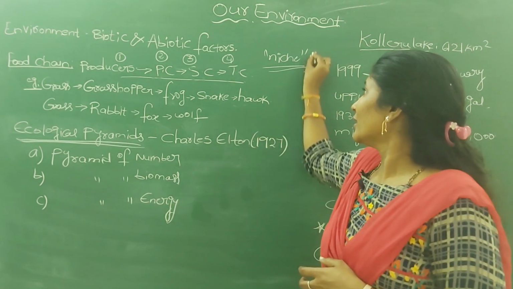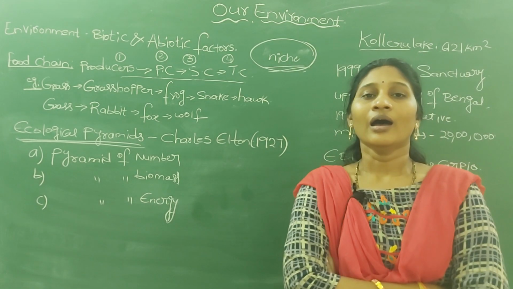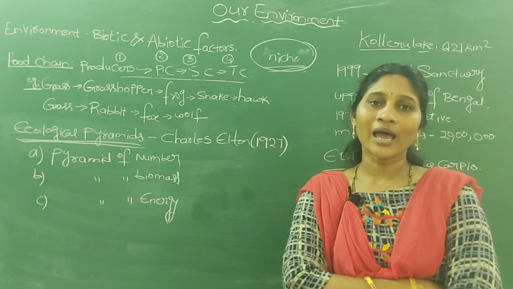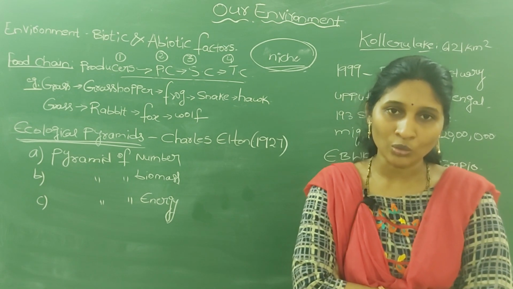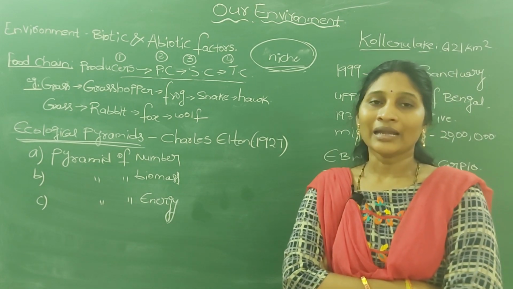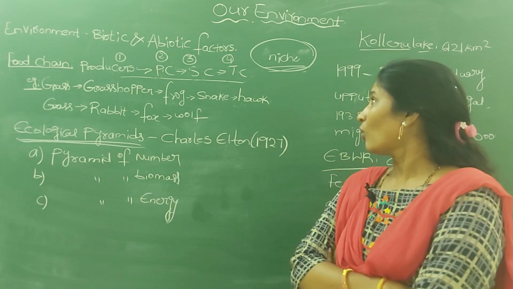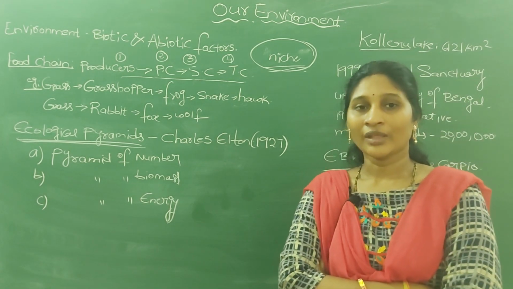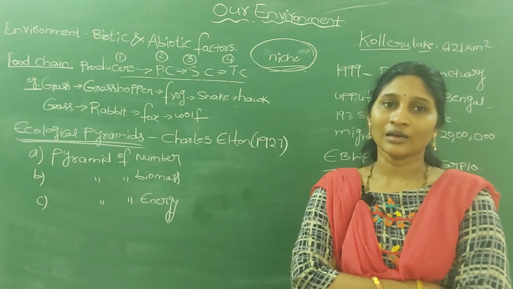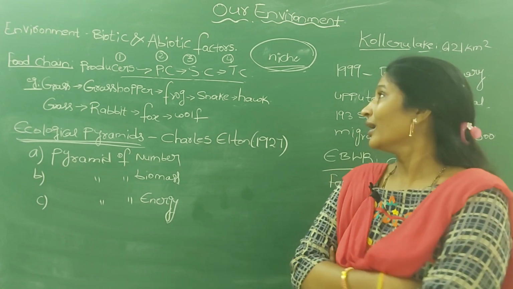So here the niche specifically denotes the occupation or special position, meaning how the organism fits into its suitable position in the food web. That is described by the niche. By knowing the niche of an organism, we can know its position and its mode of life. So the lifestyle of an organism we can know by using the niche.